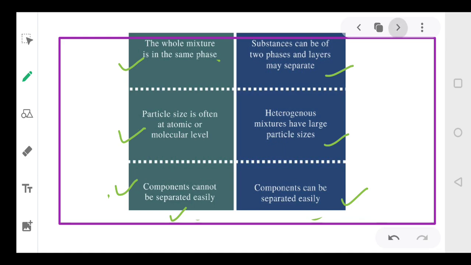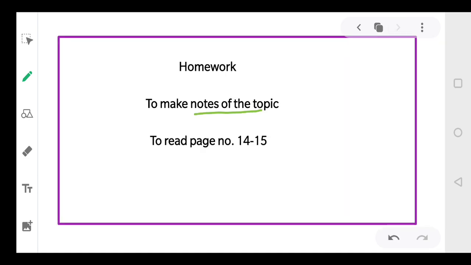Yes, okay. So coming to homework, first of all, you will make notes of this topic. Dear students, beautifully maintain your notebook. Use blue sketch pen for underlining the main points, for writing the headings, and for drawing lines between the questions. So you are supposed to use blue sketch pen, and write in very good hand.